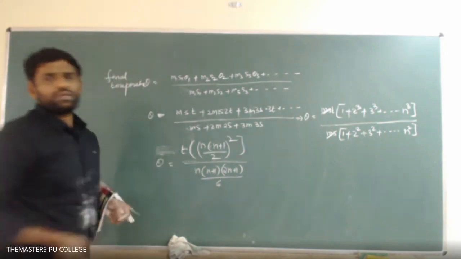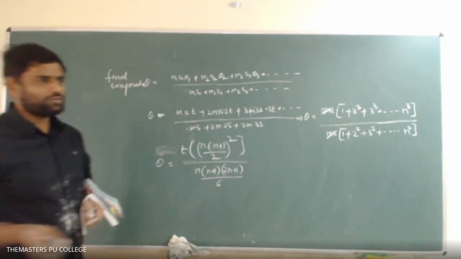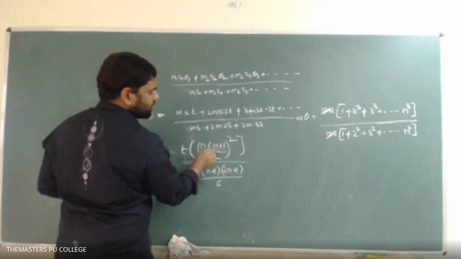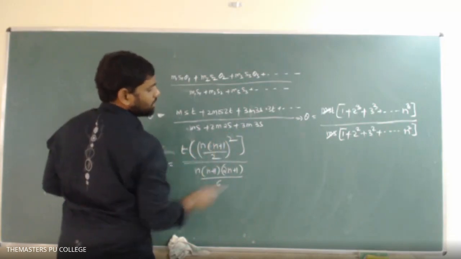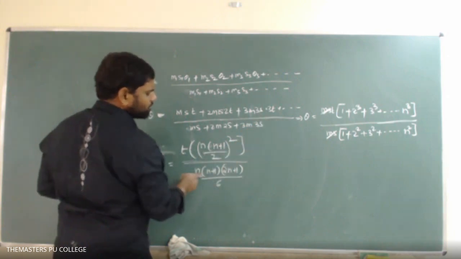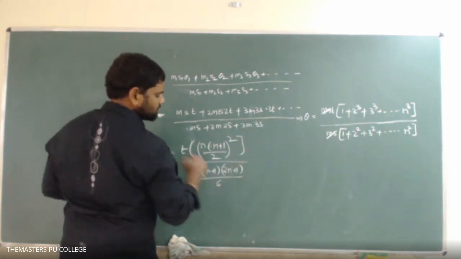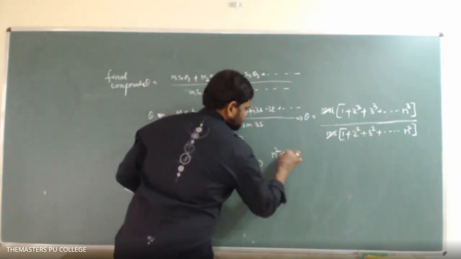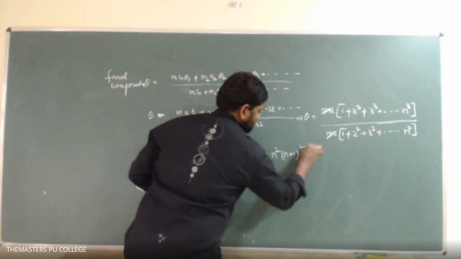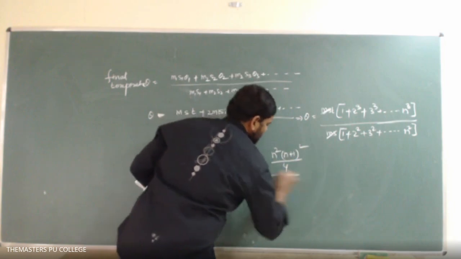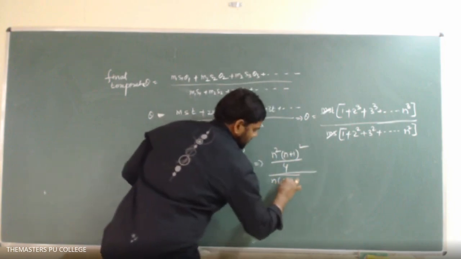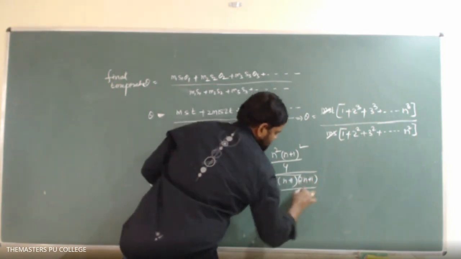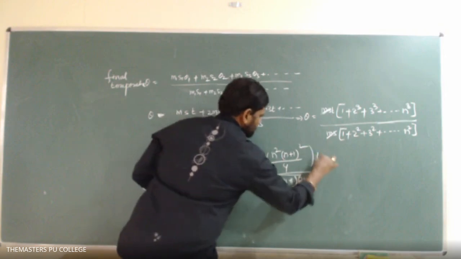This is already known to you from the lower classes, nothing new. The sum of the cubes of n natural numbers is n of n plus 1 by 2 whole square, and the sum of the squares of n natural numbers is n of n plus 1 of 2n plus 1 by 6. So here what can I write? n square, n plus 1 whole square divided by 4, over n of n plus 1 of 2n plus 1 over 6. Okay, so here t is there.